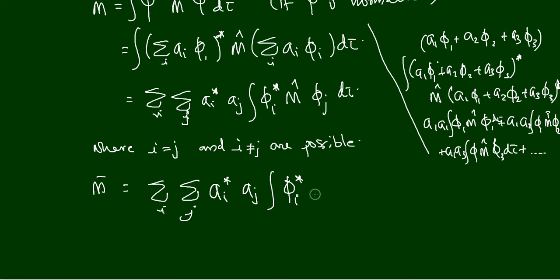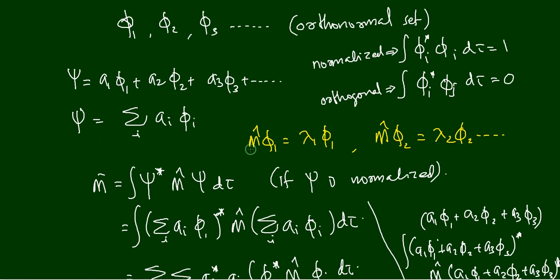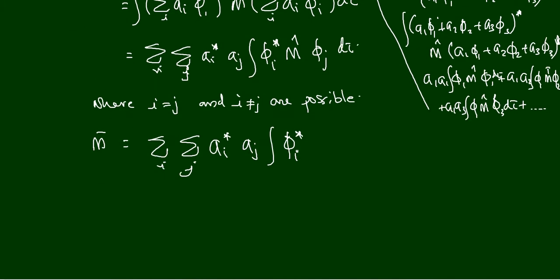What is m cap phi_j? m cap phi_j is equal to lambda_j phi_j, because we have given m cap phi_1 is equal to lambda_1 phi_1, m cap phi_2 is equal to lambda_2 phi_2. Therefore m cap phi_j is equal to lambda_j phi_j. So let us substitute for m cap phi_j here: lambda_j phi_j d tau.